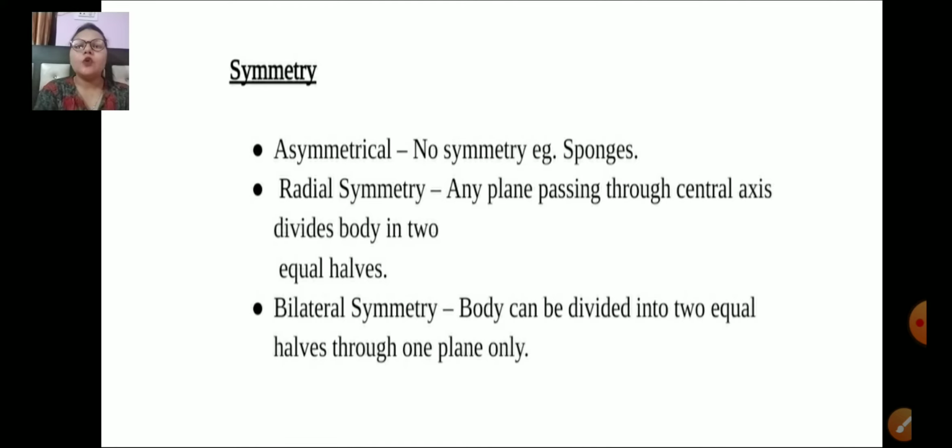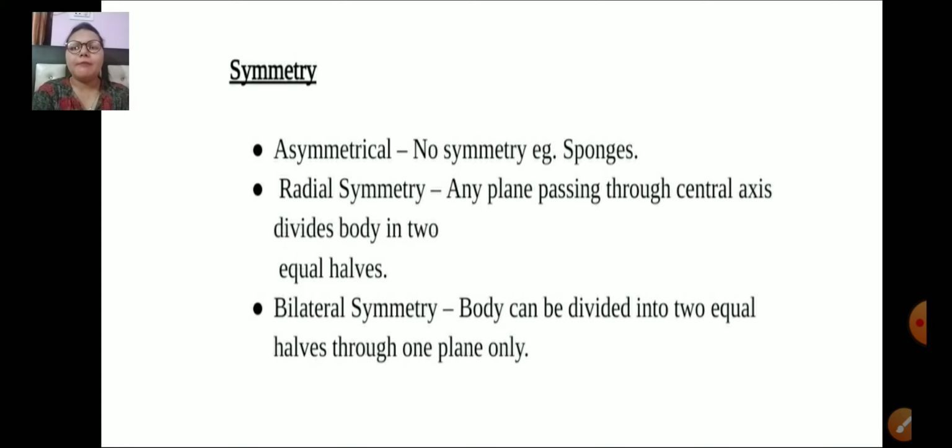The next one is symmetry. Organisms bear different types of symmetry. The very first is asymmetrical. Those which don't bear any symmetry are said to be asymmetrical organisms, like sponges, poriferans. Then we have radial symmetry, when the body of an organism can be divided into two equal halves from any plane. It is present in coelenterates and platyhelminthes.